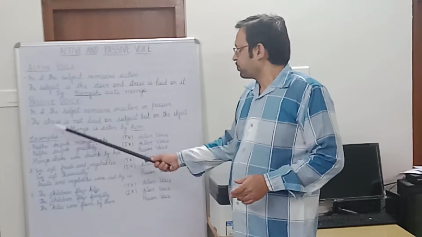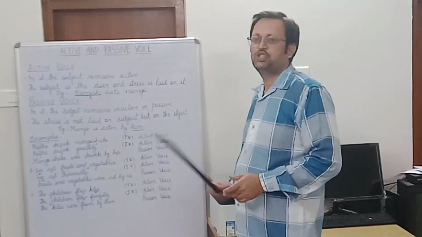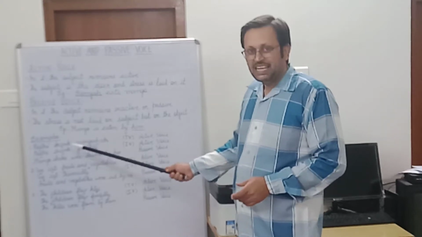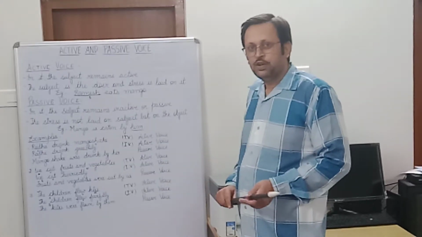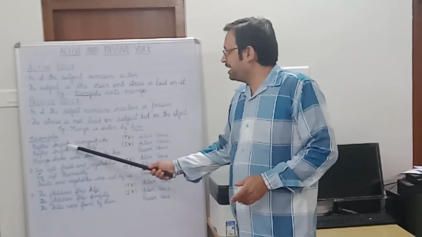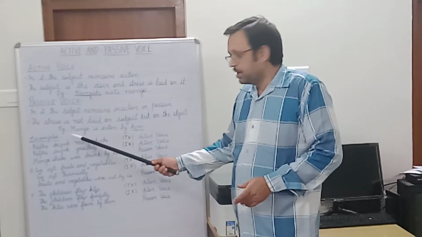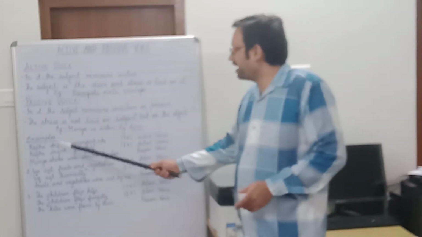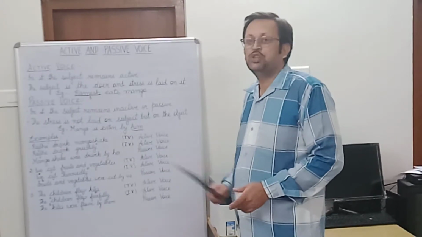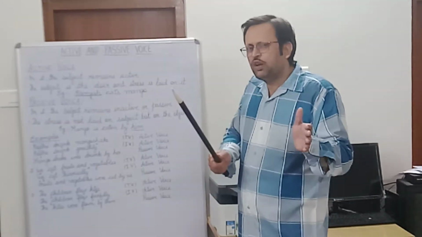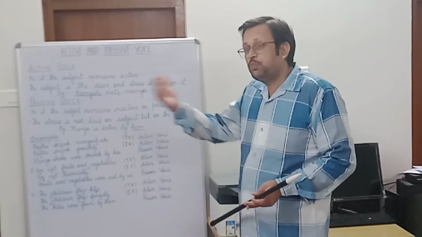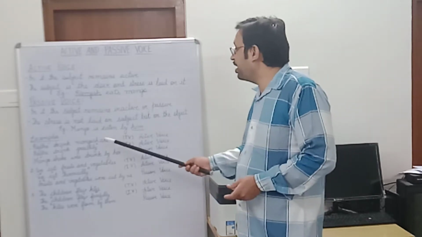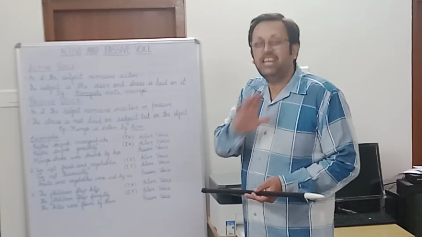The first example, Radha drank mango shake. So here the subject is Radha, the verb is drank and the object is mango shake. The activity being done is drinking. And who's the doer? Radha. And what is Radha doing? She is drinking mango shake. So let us find out whether the effect of the activity is falling on the object. Yes, the effect of the activity is falling on the object because the mango shake is getting finished.